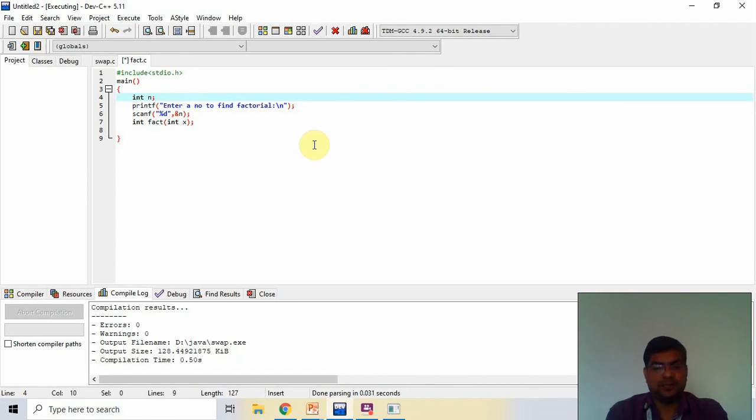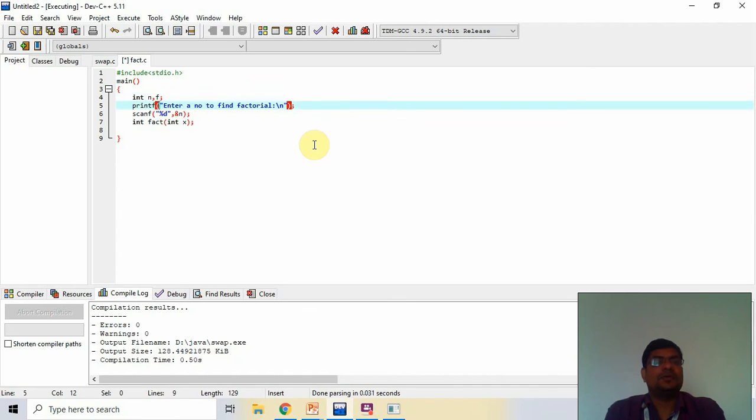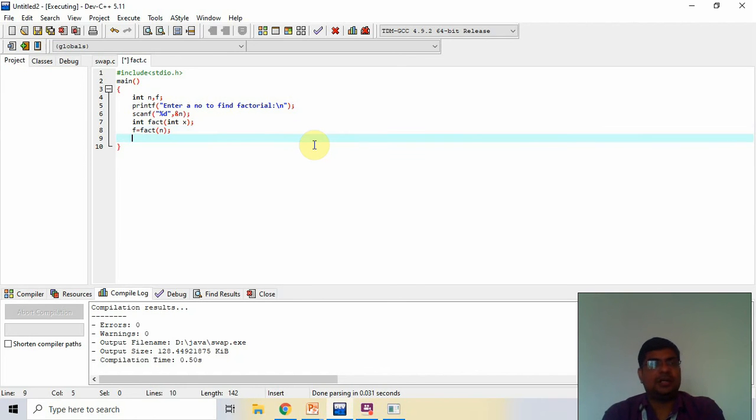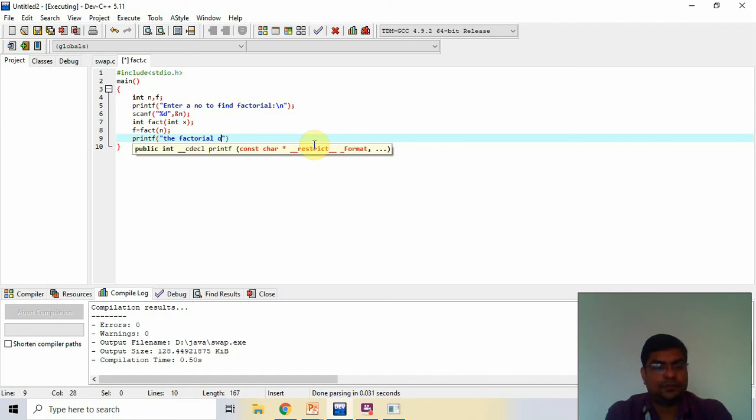I create a variable f which stores the factorial: fact, and we pass n. And now I print the factorial. The factorial of the given number is